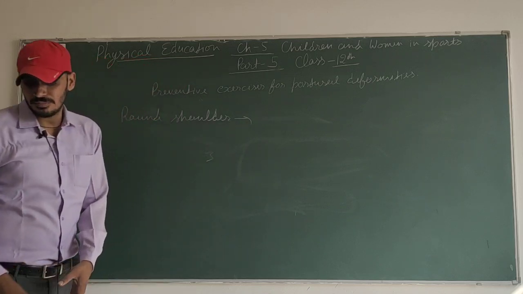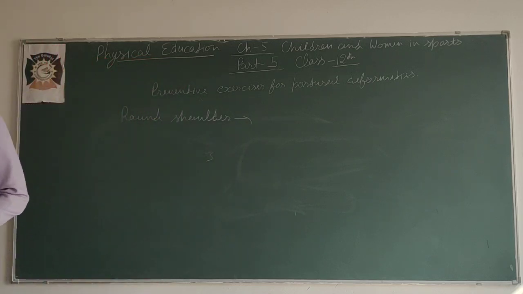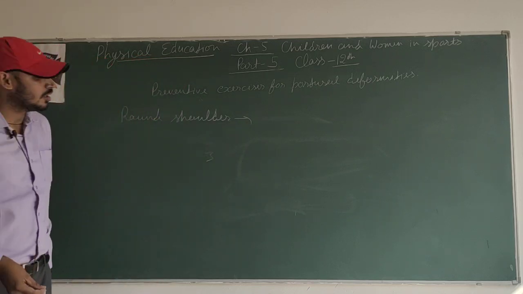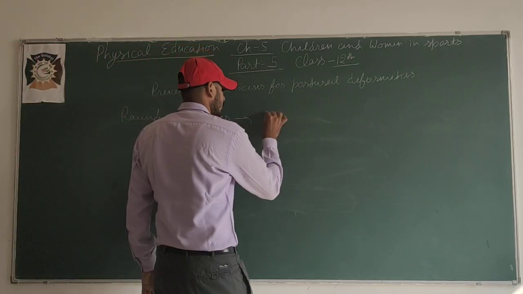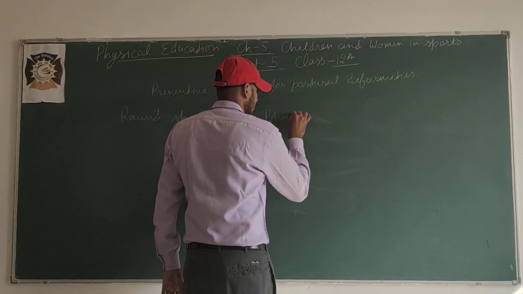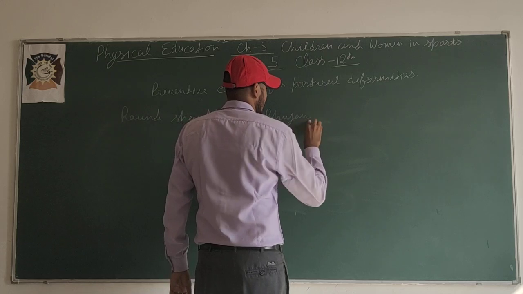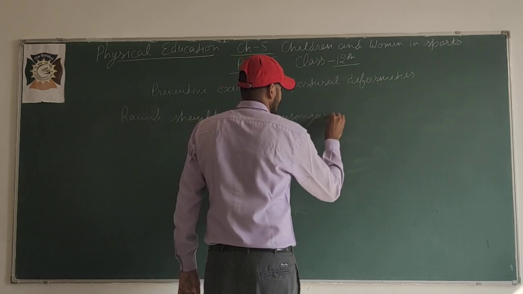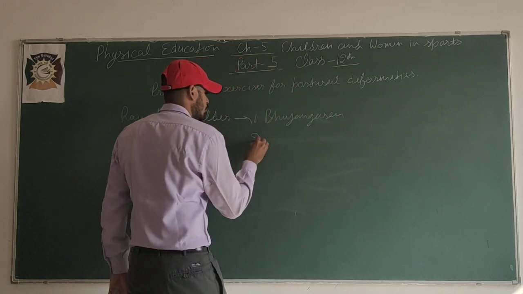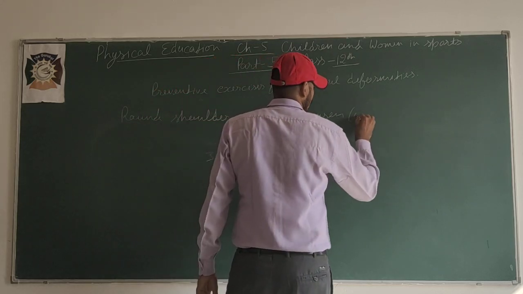For round shoulder, Bhujangasana, you know, the cobra pose.